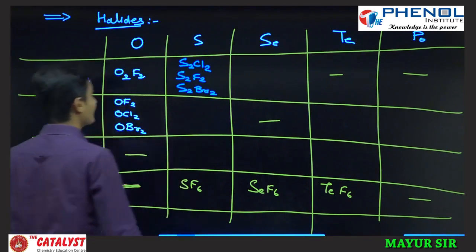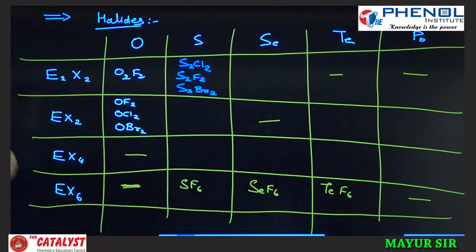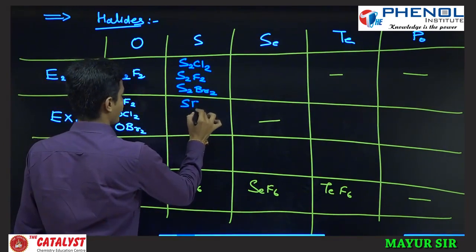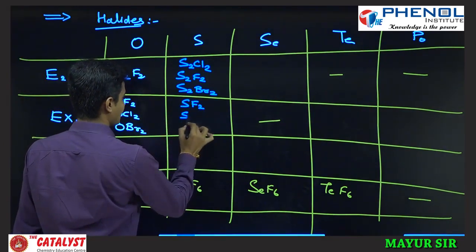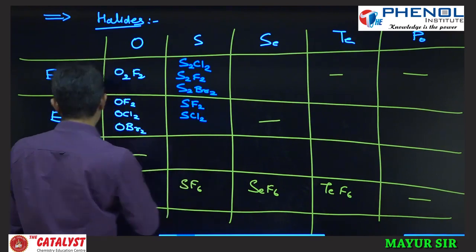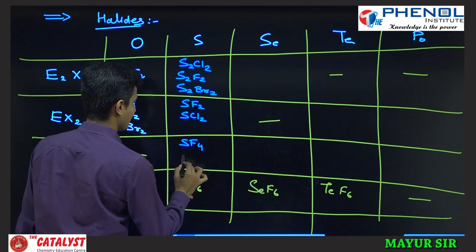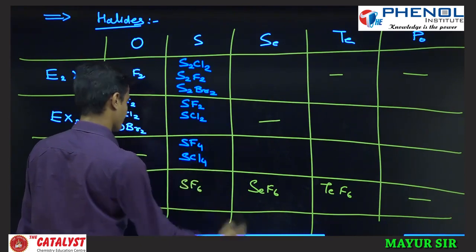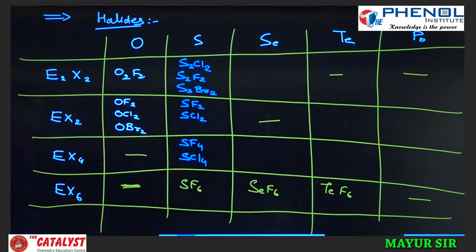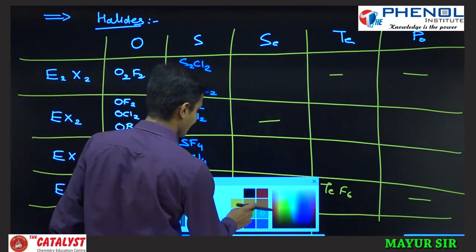Likewise, for the EX2, SF2 is possible and SCl2 is possible. For the EX4, SF4 is possible and SCl4 is possible. This is what is possible for sulfur halides.